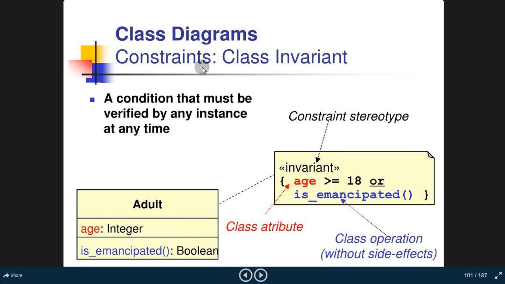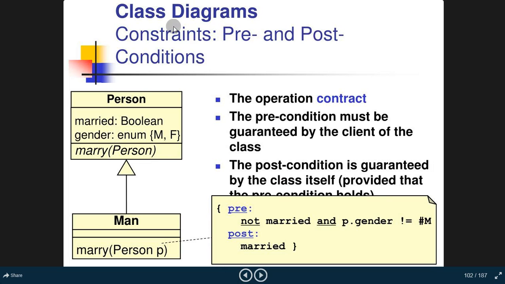Class diagram. Constraint, class invariant, a condition that must be verified by any instance at any time. Adult, okay, condition that must be verified by any instance at any time. So adult is a class, age is integer, and is emancipated, it's a boolean. Class attribute, age. Now class operation is emancipated without side effects. Constraint stereotype, this is the constraint stereotype invariant.